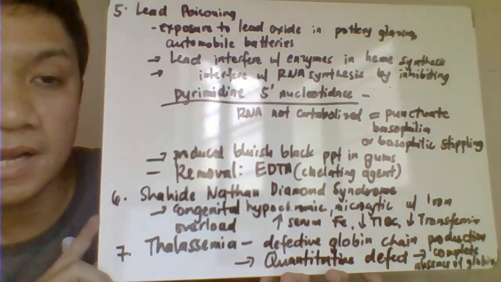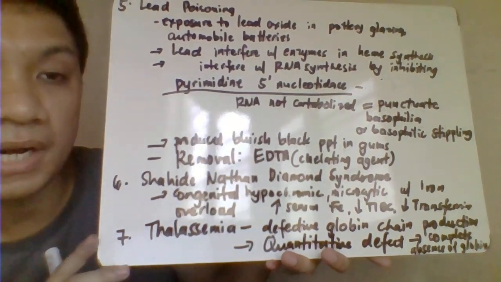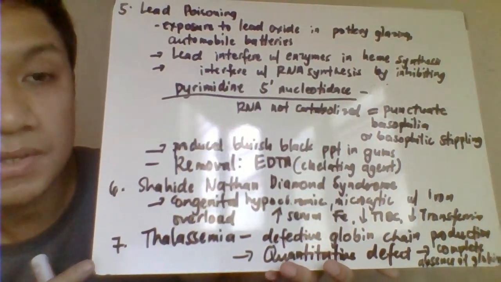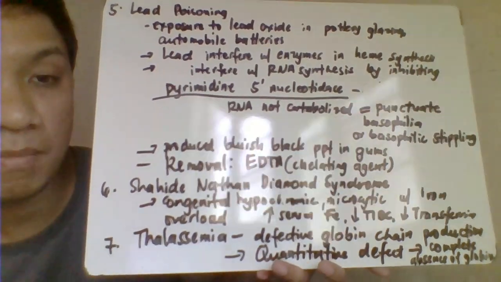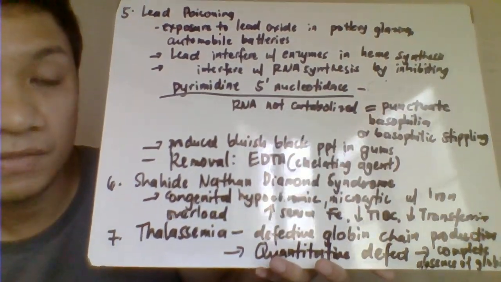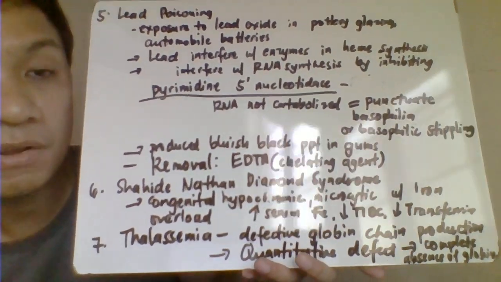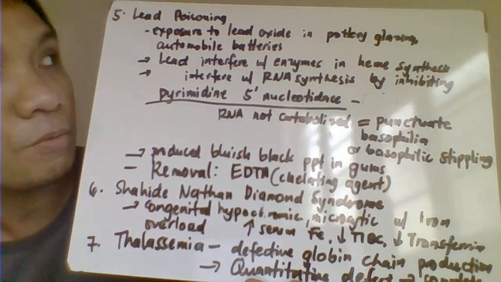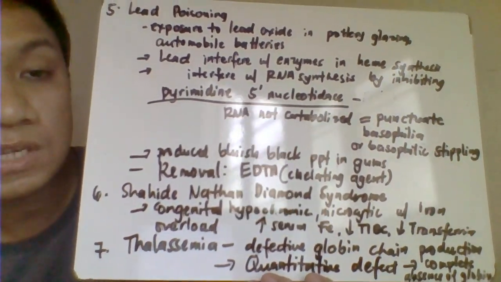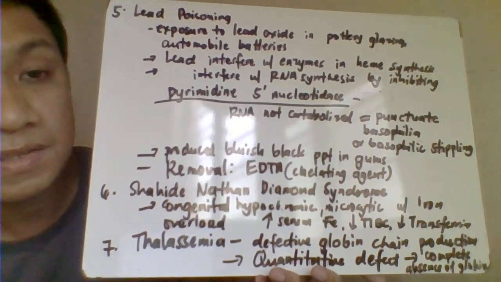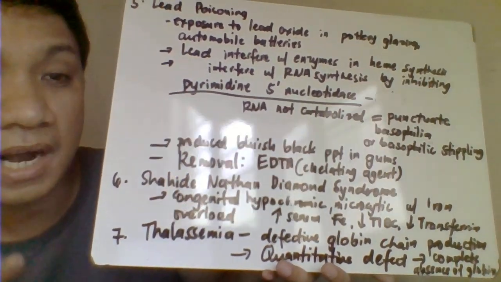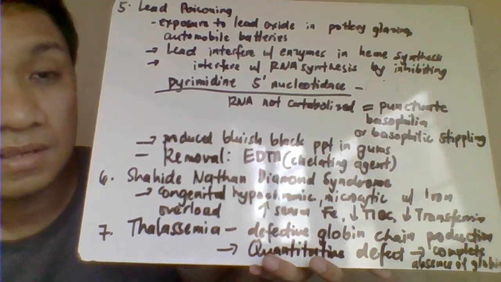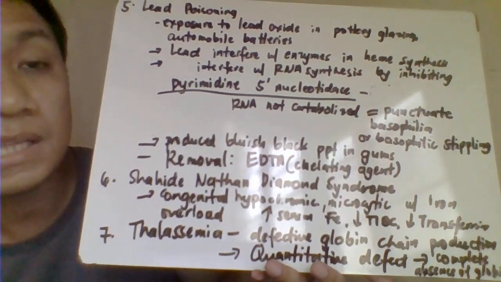Okay, the next one, na microcytic hyperchromic, we have your lead poisoning. So lead poisoning, exposure to your lead may be in the form of your inhalation of the lead oxide, especially working in the mga battery or even automobile, mga engines or batteries, or even sa mga toys, di ba, yung mga dark colored na toys. So usually they are containing the lead.